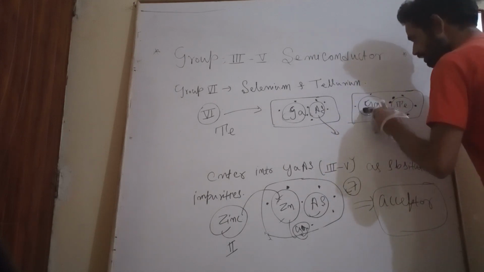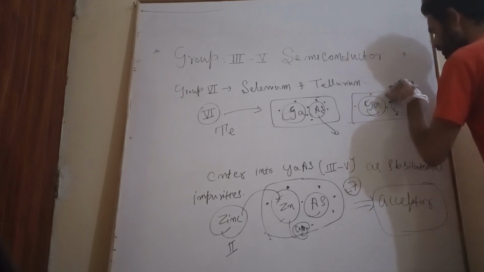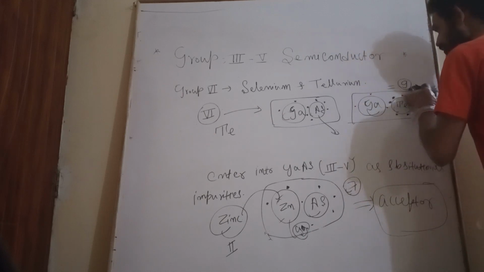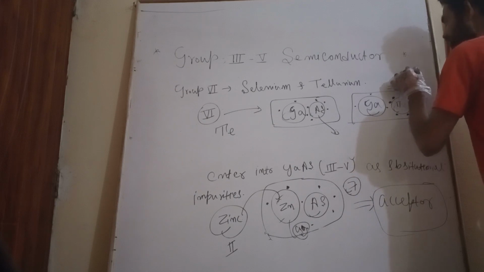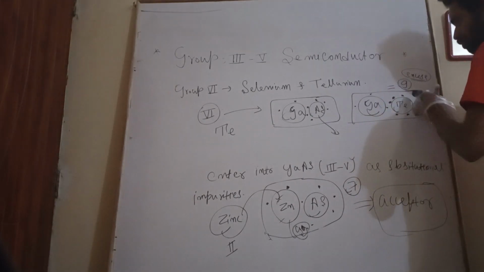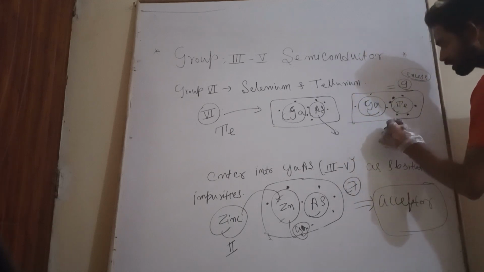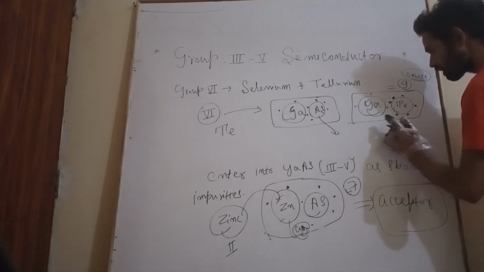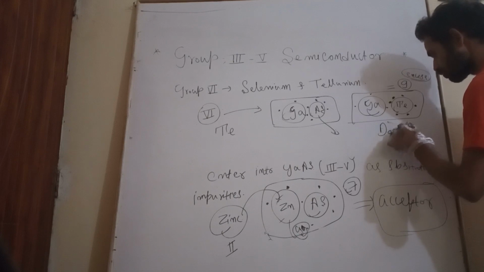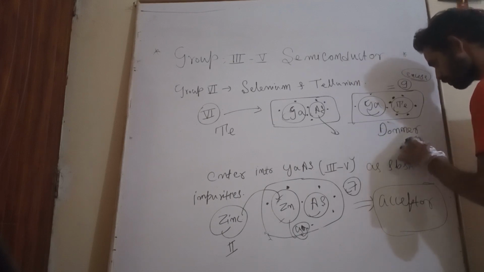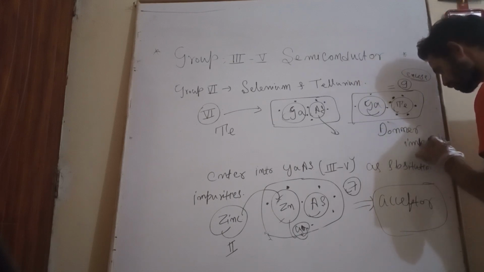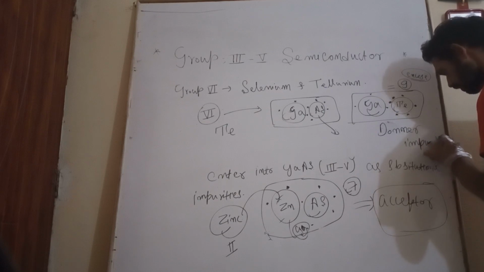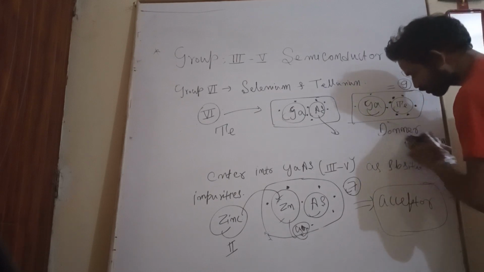So 6 plus 3 is 9. Nine means there is an excess electron. One excess electron means it is a donor impurity. So it will act as a donor impurity.